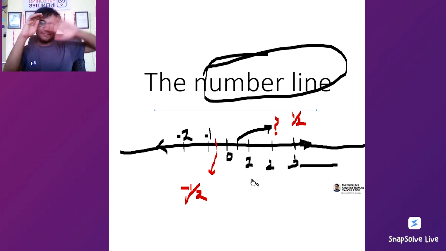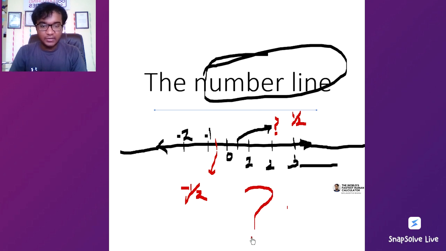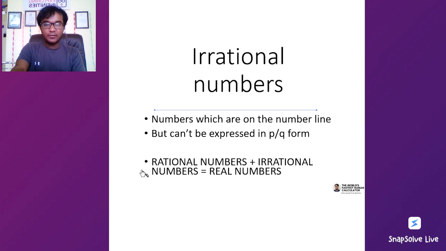when we looked at fractions or when we looked at rational numbers, we were trying to look at all the numbers which are there on the number line. So we basically wanted to see whatever numbers are on the number line. So are there any numbers, as you think, which are on the number line somewhere, but they are not rational? They are not rational. So that's when we looked into what irrational numbers are.